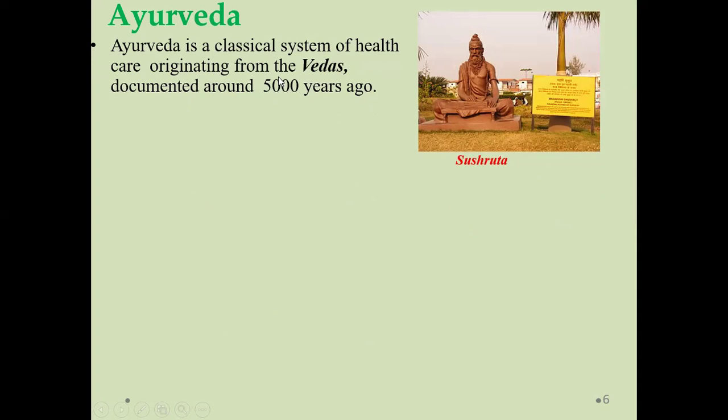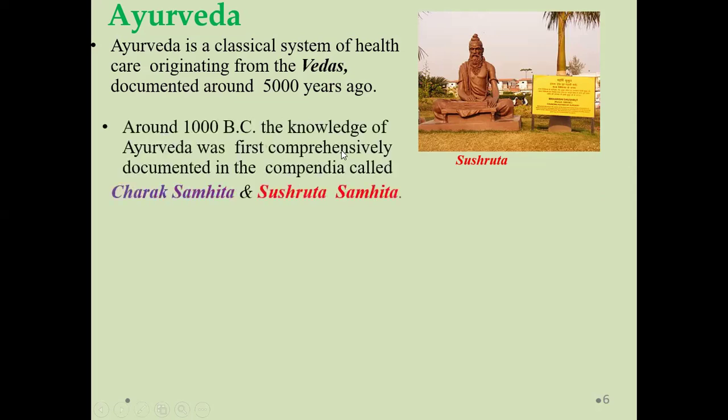This Ayurveda is a classical system of healthcare, which plays an important role for a variety of purposes, and it was documented 5,000 years back. Around 1,000 years back, the knowledge of Ayurveda was first comprehensively documented in the compendia called Charaka Samhita and Shushruta Samhita.